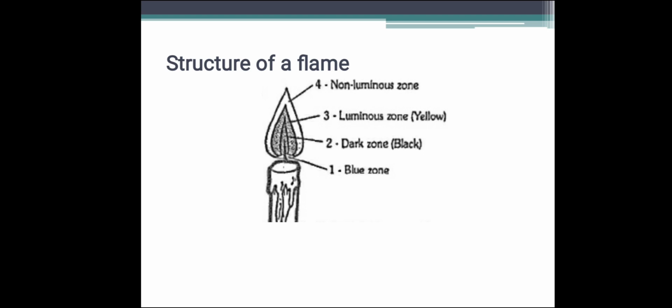In the blue zone, vaporized wax gets oxidized to carbon monoxide, and carbon monoxide burns completely with a blue flame. Then the dark zone surrounds the wick. There is no burning in this zone. If we pass a wooden splinter through the dark zone of the flame, it comes out unburned, showing that there is no burning in this zone. However, some unburned wax vapors are present in this zone.